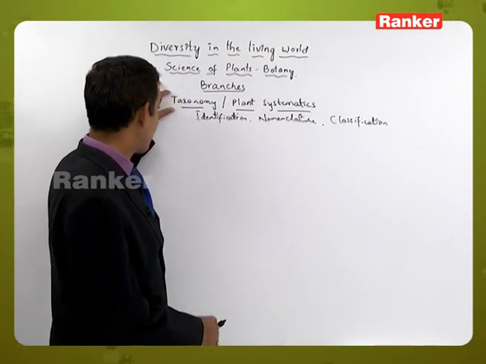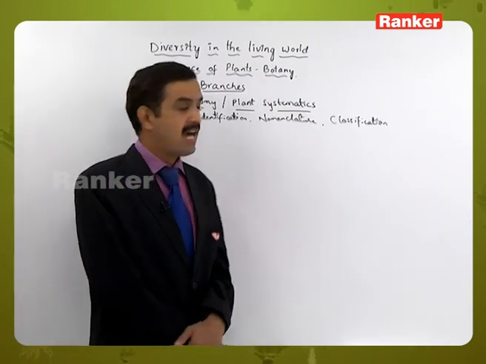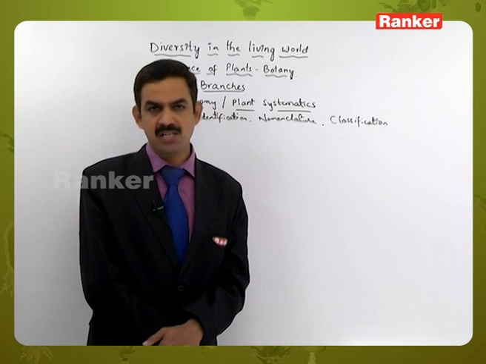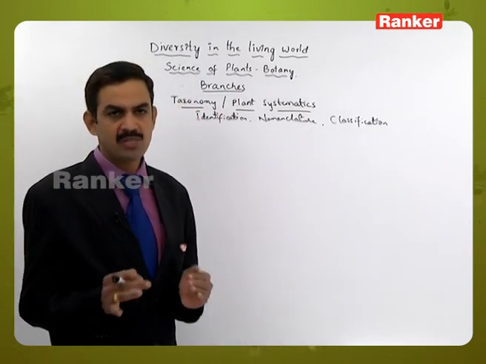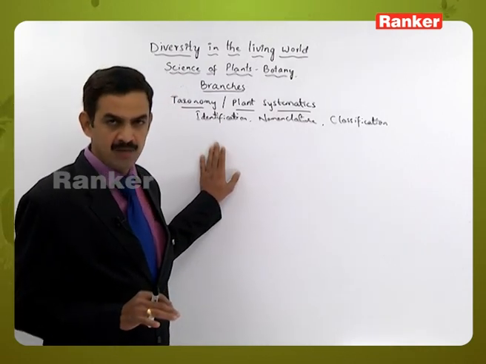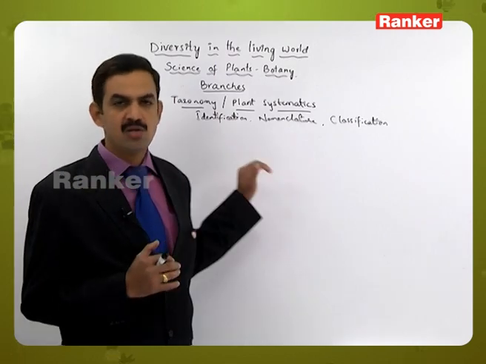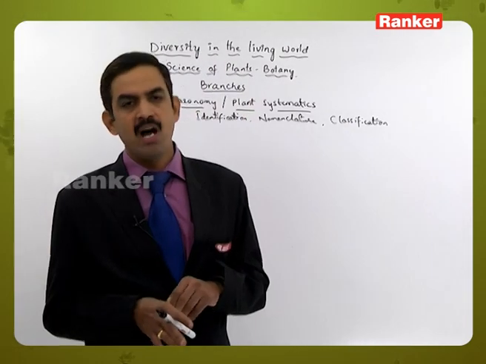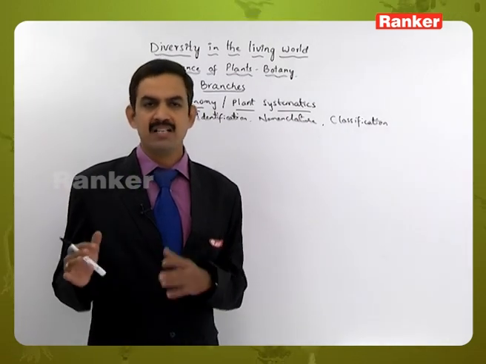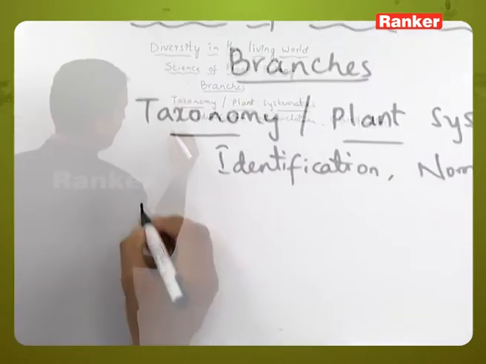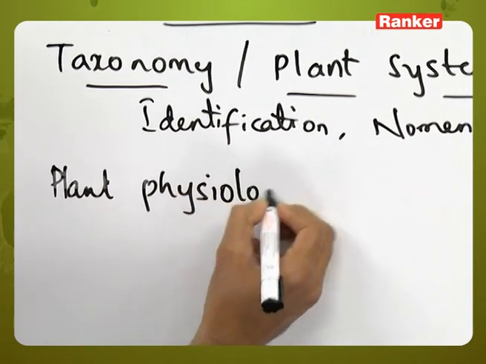And the term taxonomy also gives the same meaning: taxus means arrangement and nomos means according to some law or rules. So arrangement of these things according to some rules or principles is called taxonomy. Based on this taxonomy we can say that similar groups of plants are kept in related groups, and unrelated, dissimilar plants are kept in unrelated groups. The next one is plant physiology, or simply physiology.